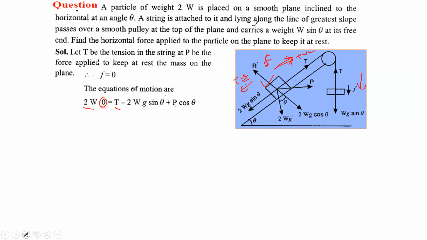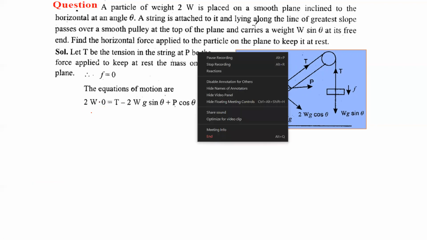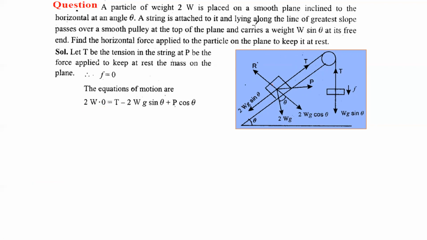So to solve the question, one of the directions should be considered as the positive direction. So T minus, what is the effective force? 2wg sin theta is in this direction, and this direction we are considering as positive. So T minus 2wg sin theta, and this P is in the horizontal direction.